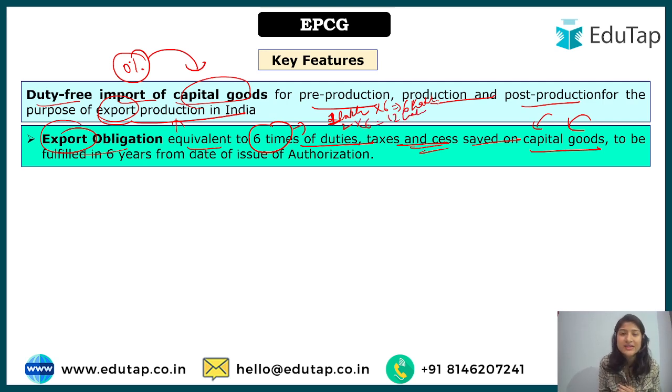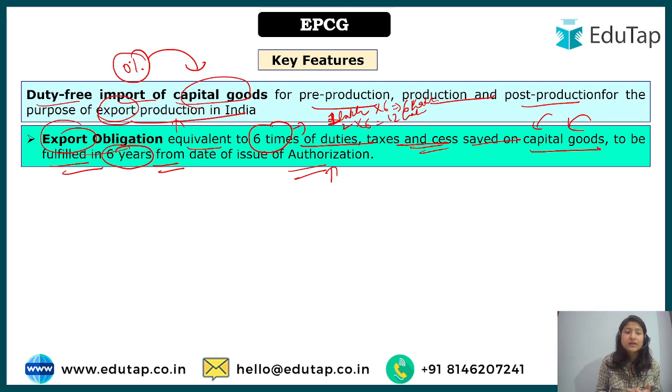This is what the government says, and there's a time period also within which the manufacturing unit would have to do so, because otherwise they can take many years, right? So this obligation shall be fulfilled in 6 years from the date of issue of authorization. What does it mean? Whenever you take this incentive under the scheme, there will be a particular date.